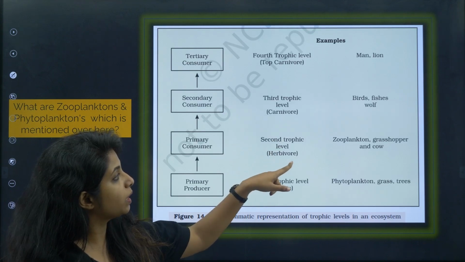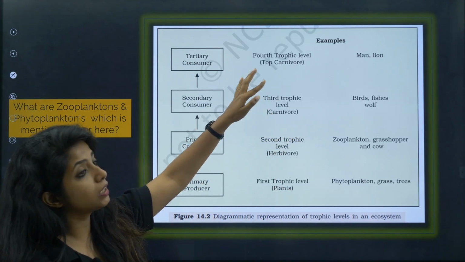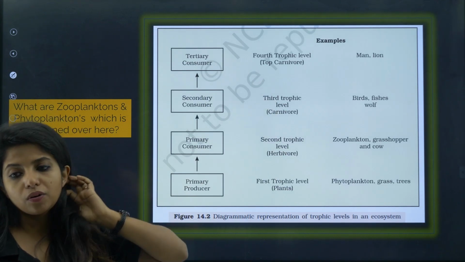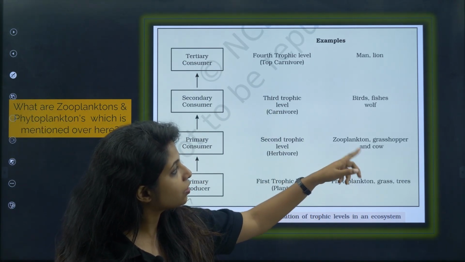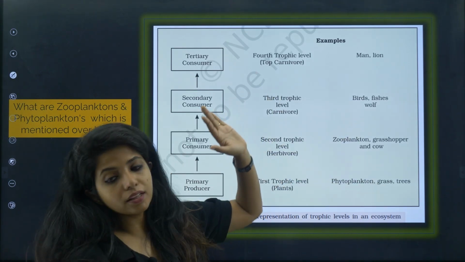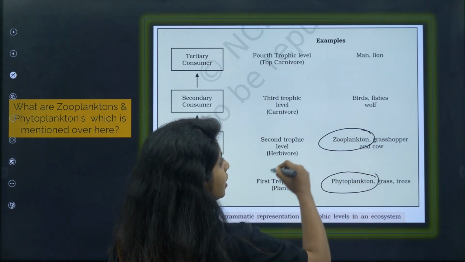The second trophic level is occupied by herbivores, the third trophic level again carnivores, and then the fourth trophic level top carnivores, probably a lion or a tiger, something like that. So they have given examples also: grass, trees, grasshopper, then fishes, then lions. But they have also mentioned something known as phytoplankton, zooplankton and all this.